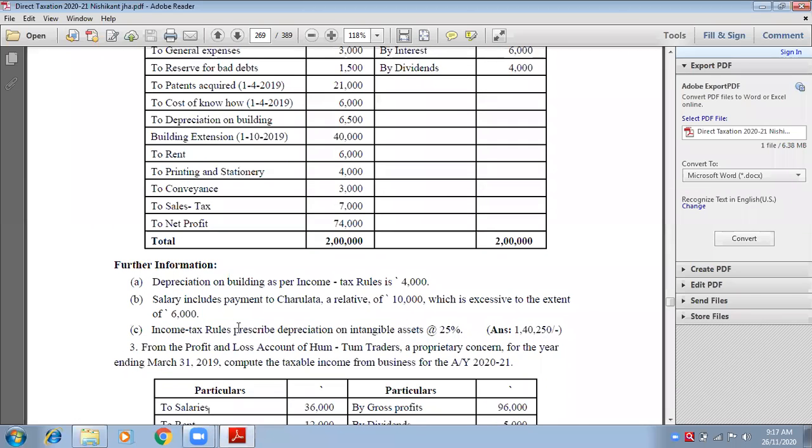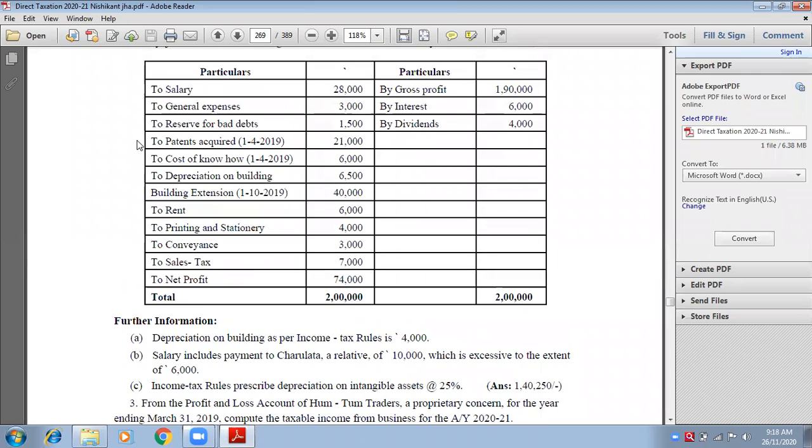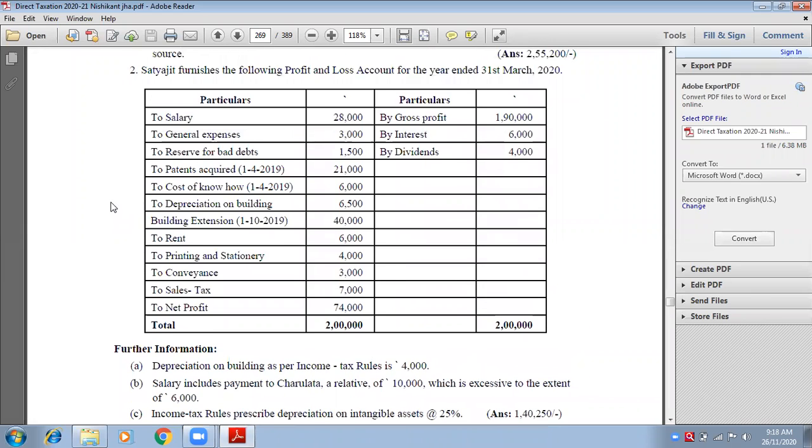Last, the Income Tax rule prescribes depreciation on intangible assets at 25%. On the debit side we have a few intangible assets like patents acquired and cost of know-how. These are intangible assets, and on these intangible assets we will have to apply 25% depreciation. So let us start with the question.